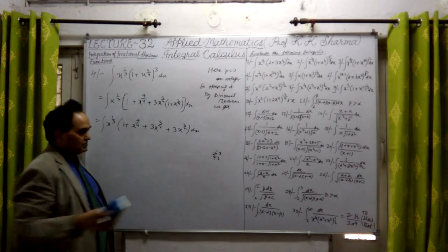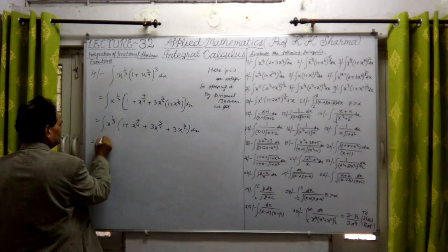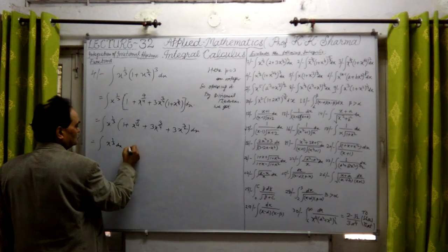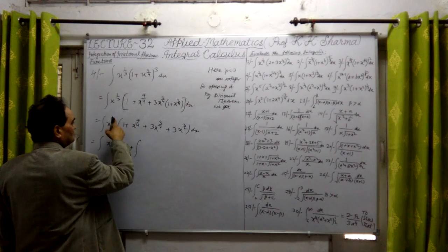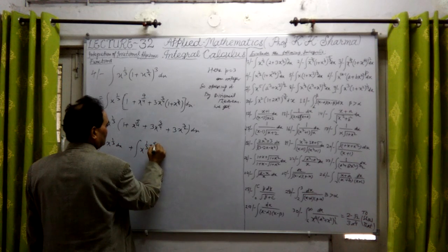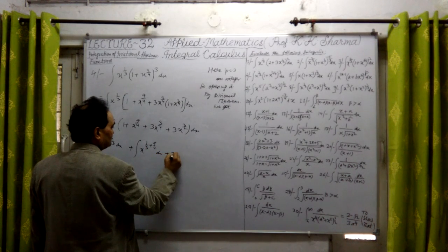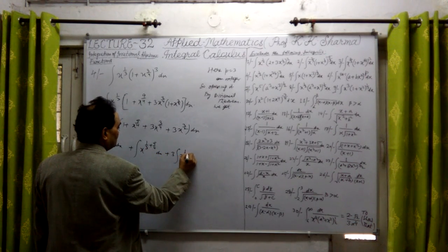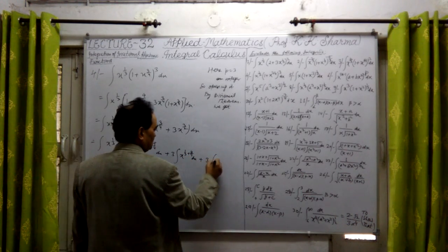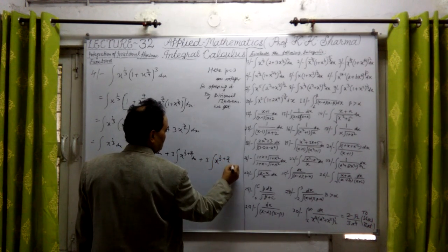Finally, now we have to multiply by this and then integrate. So let me multiply this. First is the integral of x to the power 1/3 into dx into 1, plus the integral of this into this. Let me first write it as x raised to power 1/3 plus 9/4. When bases are same, powers are added. Into dx, plus 3 into the integral of x raised to power 1/3 plus 3/4 into dx, plus 3 into the integral of x raised to power 1/3 plus 3/2 into dx.